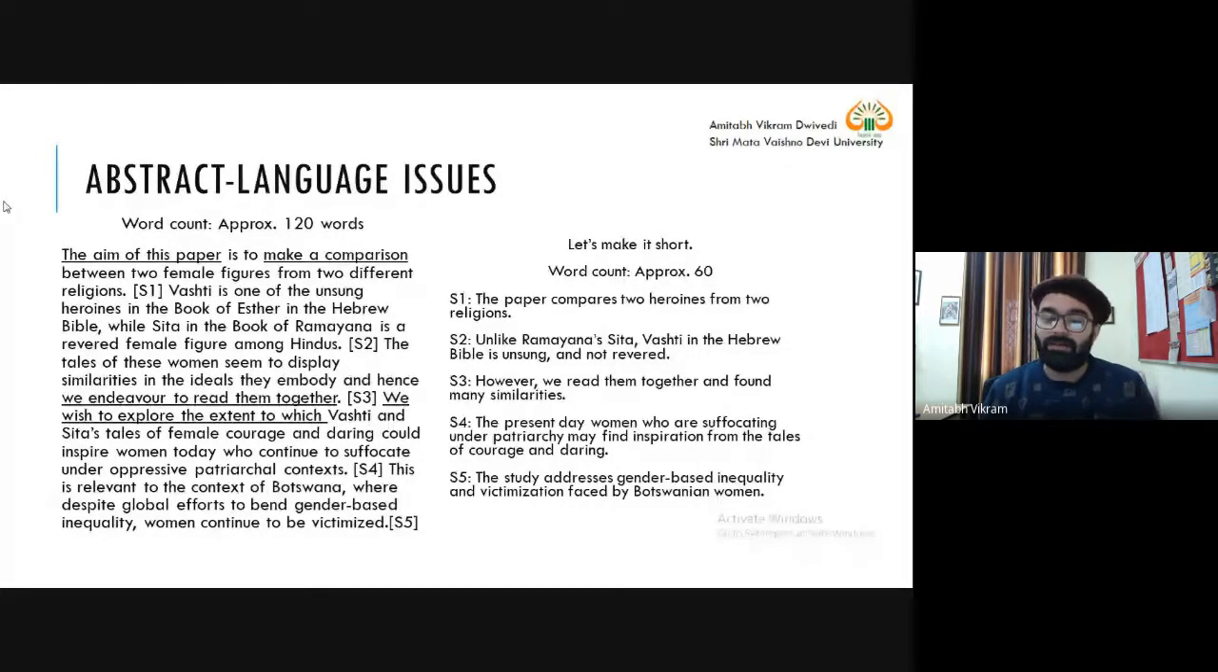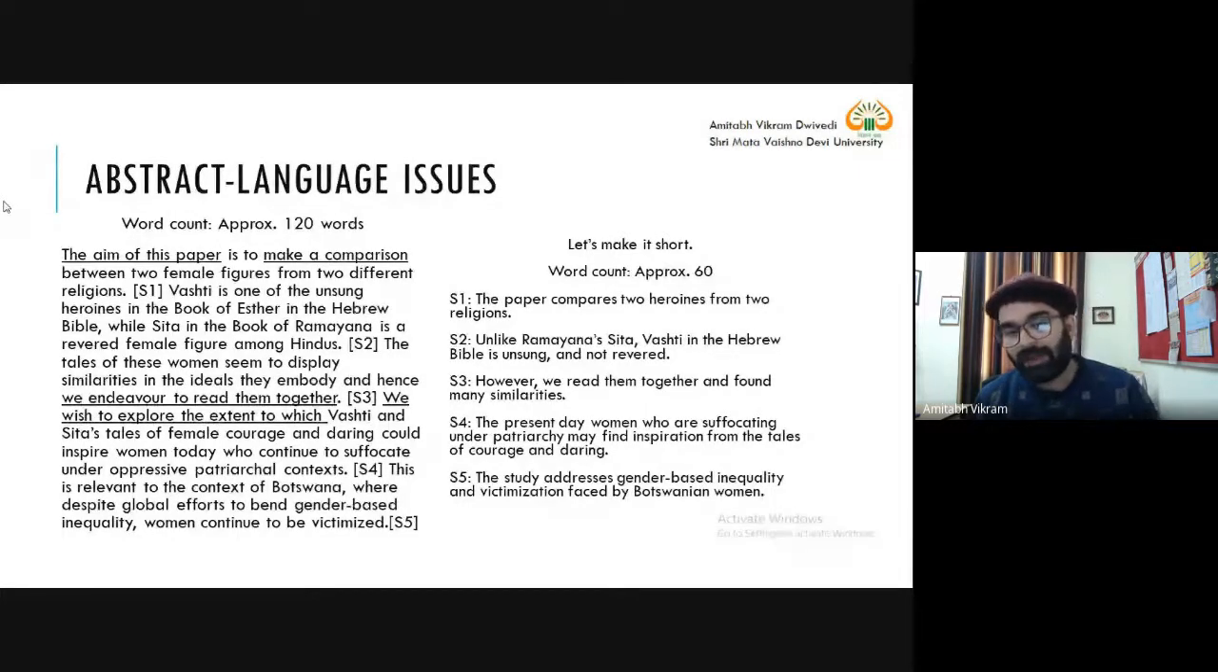So if you are a careful reader, doing the act of reading critically, then you may find inspiration from the tales of courage and daring. So this is how we can write this and save our words. Similar case with sentence 5. The study addresses gender-based inequality and victimization faced by Botswanian women.